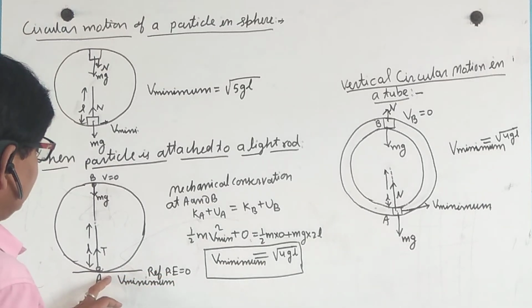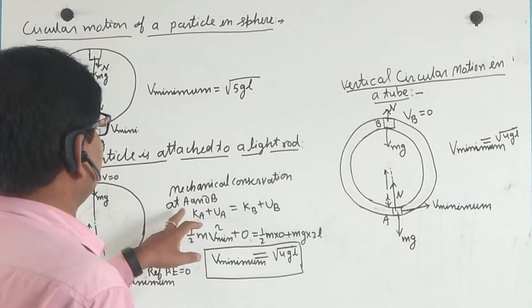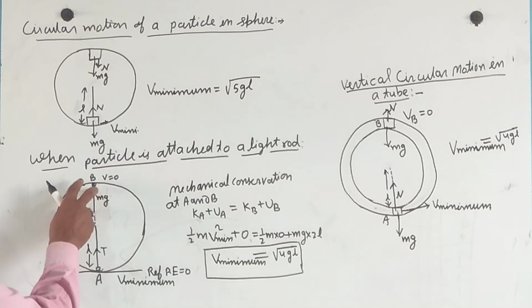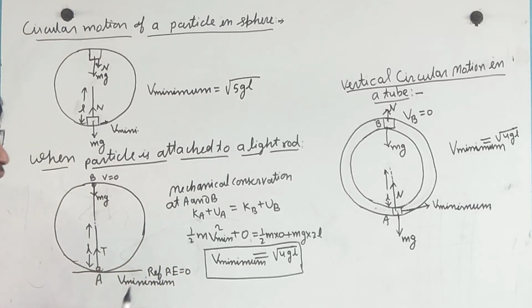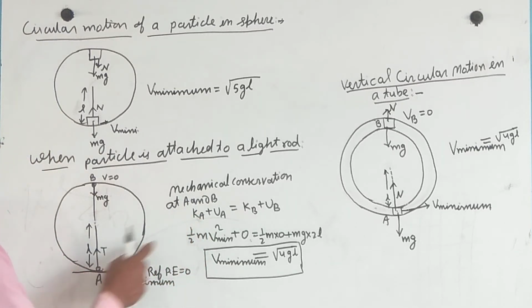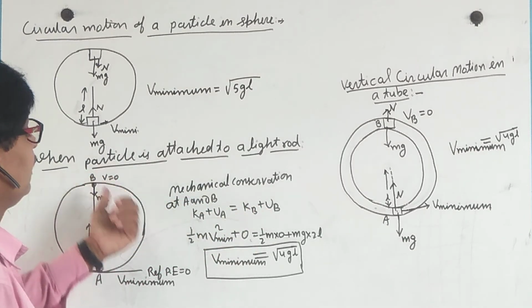For the minimum velocity, by mechanical energy conservation from A to B, the total energy at A, kinetic plus potential, equals the total energy at B. K is the kinetic energy and U is the potential energy at A, and KB and UB are the kinetic and potential energy at B.